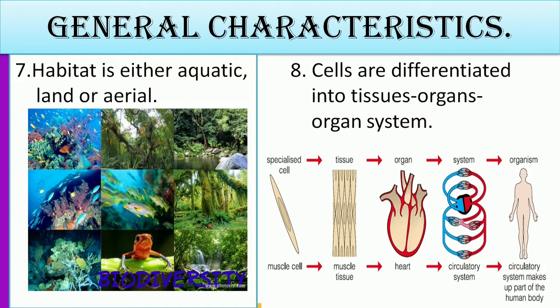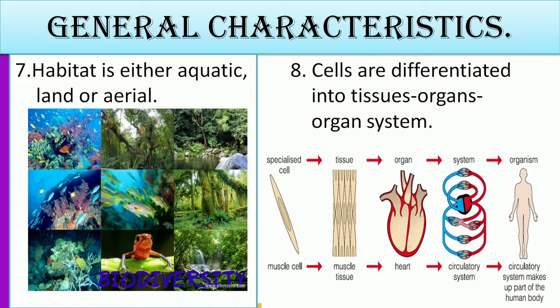In our illustration, we have an example. We have a muscle cell. So many muscle cells will combine together to form what we call a tissue, and in this instance, we have a muscle tissue. Then many muscle tissues will form together to form an organ, which in this case we call a heart. A heart will form an organ system, which we call the circulatory system.